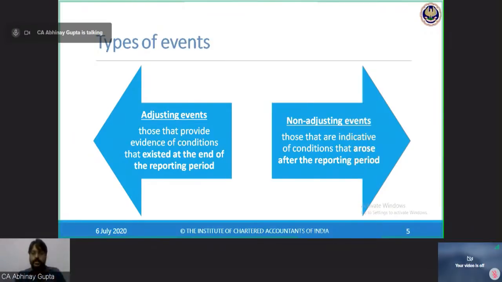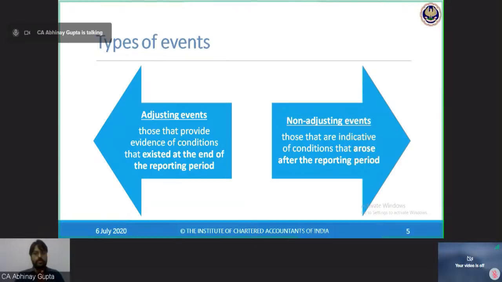Now, what does the definition of adjusting events tell? Those that provide evidences of conditions that existed at the end of the reporting period. It means conditions were there, management was aware that this debtor is about to get insolvent, although the event had not occurred by that time. He had actually not filed for insolvency proceedings, but on 20th of April he has filed. So it means the event has occurred. Now I was very well aware about this event about to occur. So this is called an adjusting event.